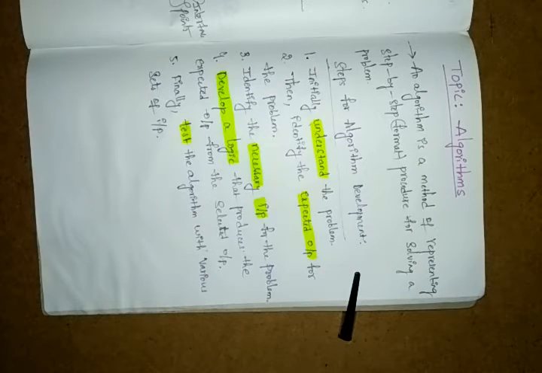Not only 5 and 5, you can test with any numbers for one algorithm. So these are the steps for an algorithm. By using these steps we perform every problem. In some situations we will get 10 steps, 15 steps also.